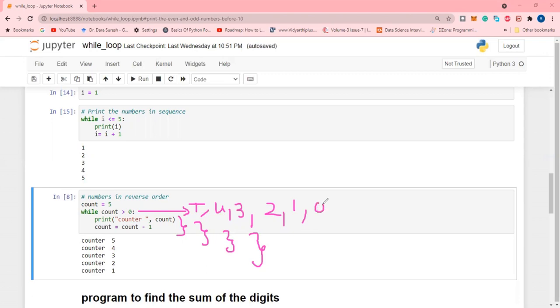When 1 minus 1 equals 0, it checks the condition 0 greater than 0. When it is equal to 0, the condition becomes invalid, so it is a false condition. So the while loop will exit. Now the control goes out of the while loop, that means the statement execution will stop.